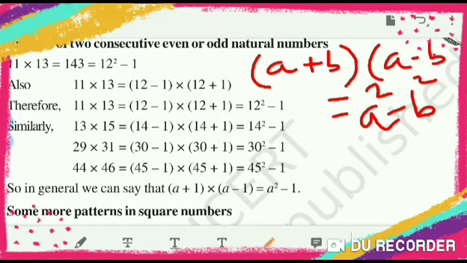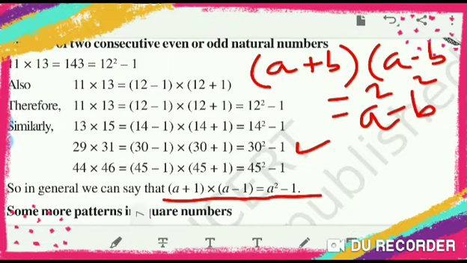For example, 29 into 31. The middle number is 30. So 30 minus 1, 29, and 30 plus 1. So instead of doing multiplication, you can get the answer: 30 square, 900, minus 1. So in general we can say that a plus 1 into a minus 1 is equal to a square minus 1. So this is one more pattern we have got here.